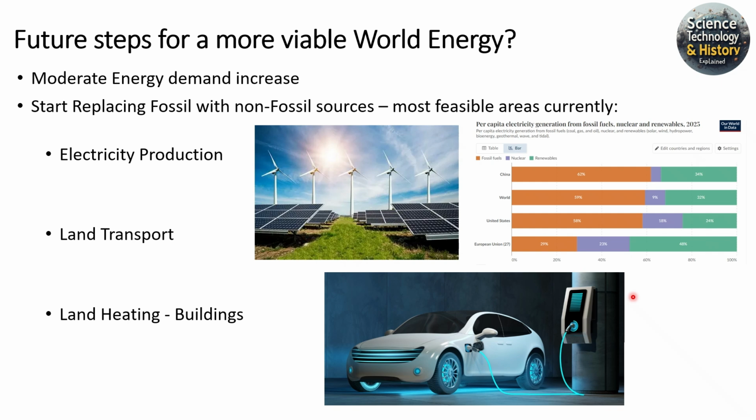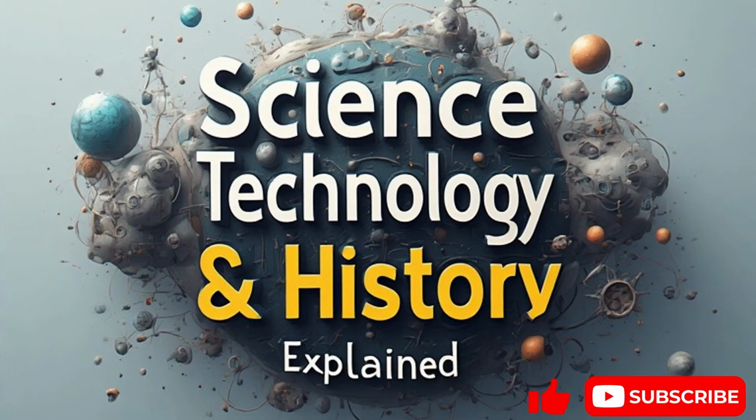So the more electrification on land, the more green the electricity production, the less we will use fossil fuels to produce electricity, and we will use less fossil fuels for our main transportation. And finally, for buildings, replacing, for example, gas for heating and cooking, and making things more electrically driven with heat pumps or district heating could be some good alternatives.